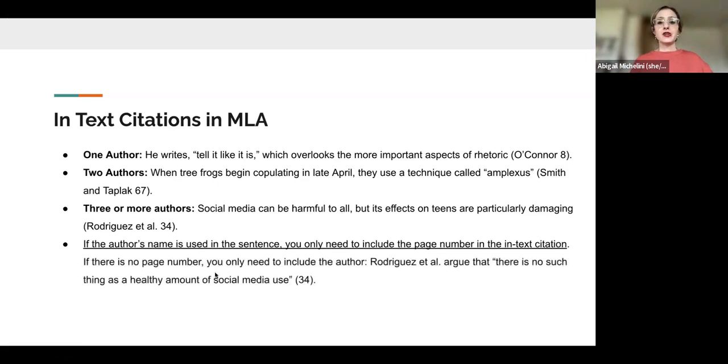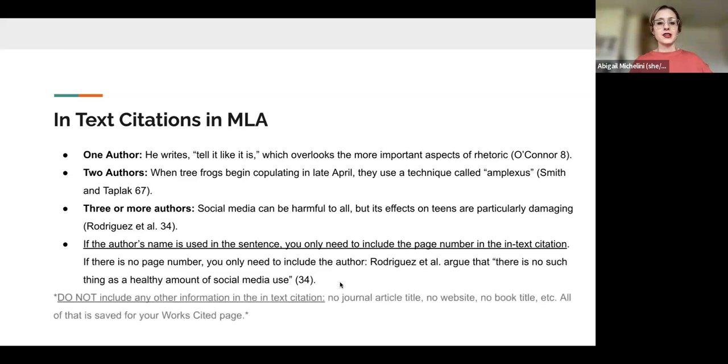So this is exactly what I'm talking about here. If there is no page number, you only need to include the author. So Rodriguez et al. argue that there's no such thing as a healthy amount of social media use. And if this was a web page and there was no 34, no page, you would just delete it and just have a period here.